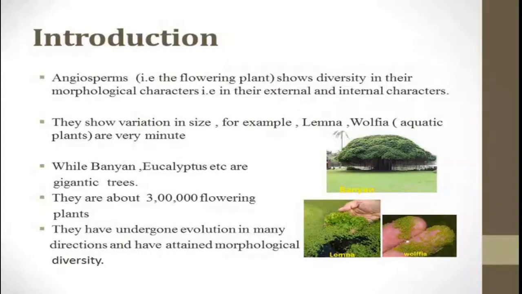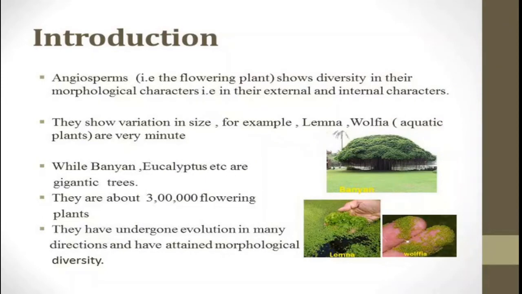Angiosperms are in diverse habitats, and they are shown in this slide, which contains three pictures. The upper one is of the banyan tree. This banyan tree is very large, also known as a gigantic tree, while the lower two are of Lemna and Wolffia, plants that are very minute. There are a large number of plants showing in that figure, and hence there is differentiation in size.